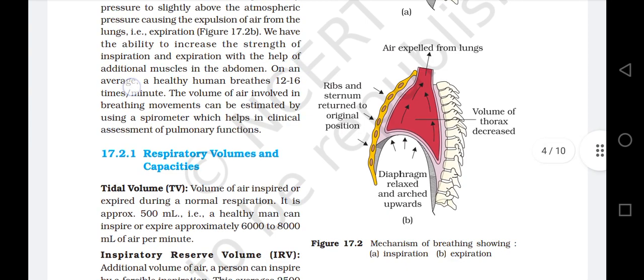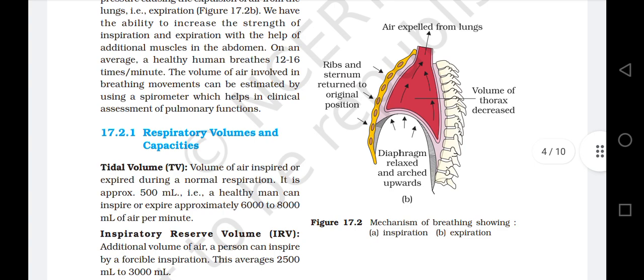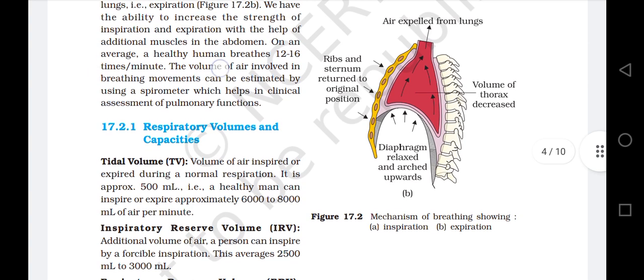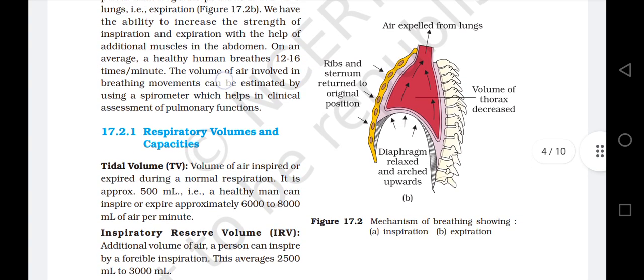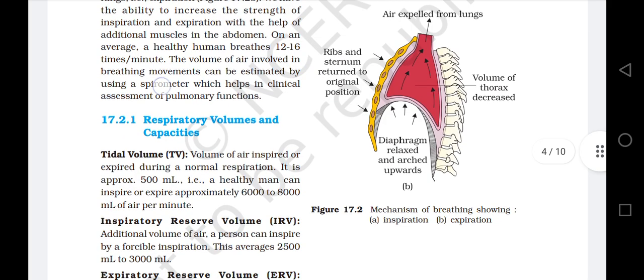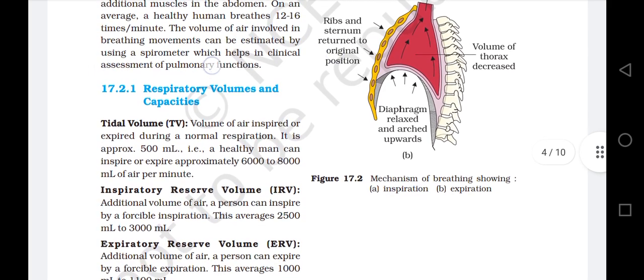On an average, a healthy human breathes about 12 to 16 times per minute. The volume of air involved in breathing movement can be estimated by using a spirometer, which helps in clinical assessment of pulmonary functions.